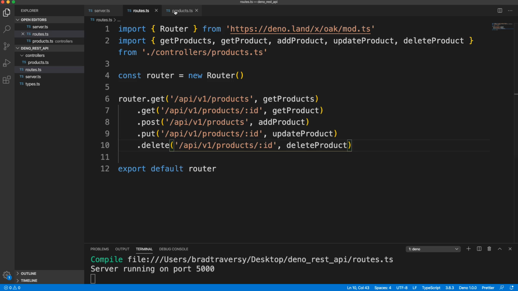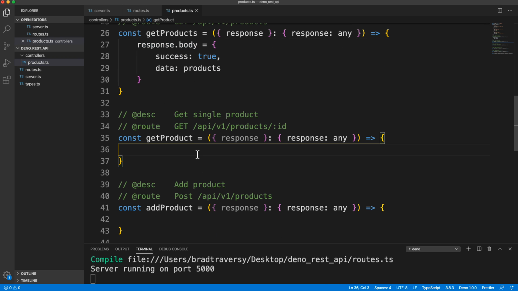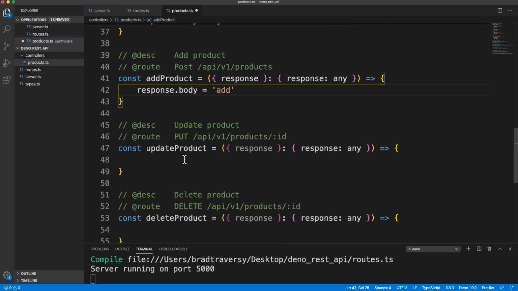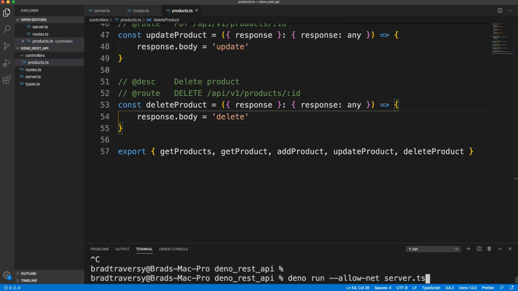All right, and if we want, we can just do a request body just so we can test out the routes. So for instance here, we'll just say get here, say add, just to make sure all the routes work and stuff. I just want to get this out of the way before we do the logic. And then this will be delete. All right, so let's restart this.